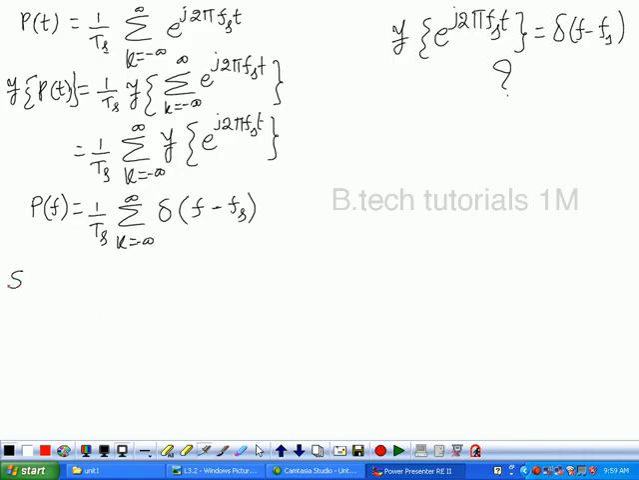Therefore, can we find S of f? What is S of f? S of t is equivalent to p of t into x of t. Take the Fourier transformation. If you take the Fourier transformation on both sides, what will you get? S of f is equivalent to P of f